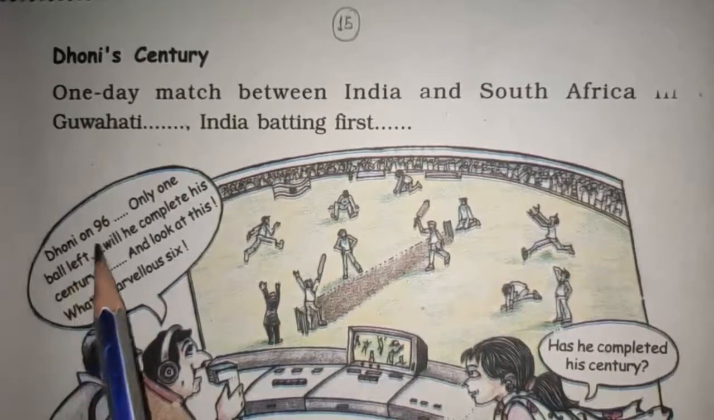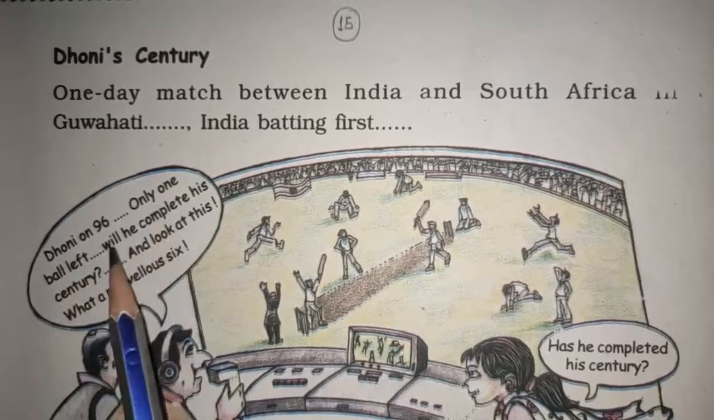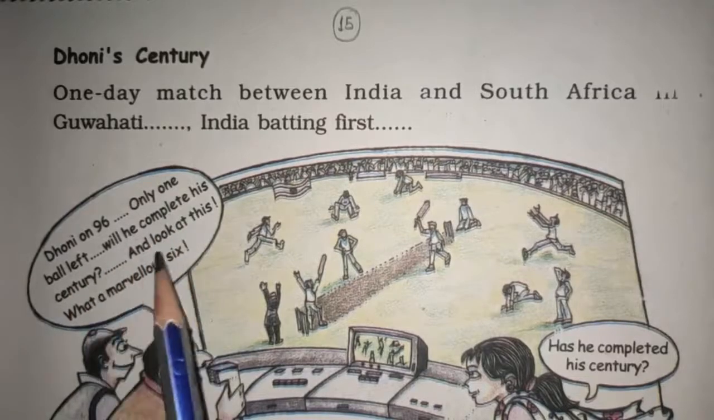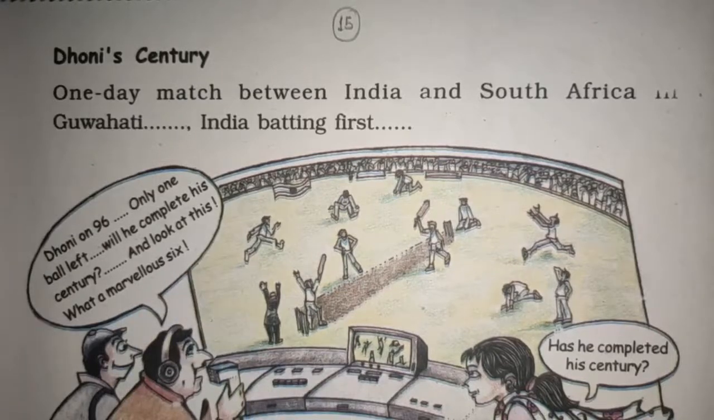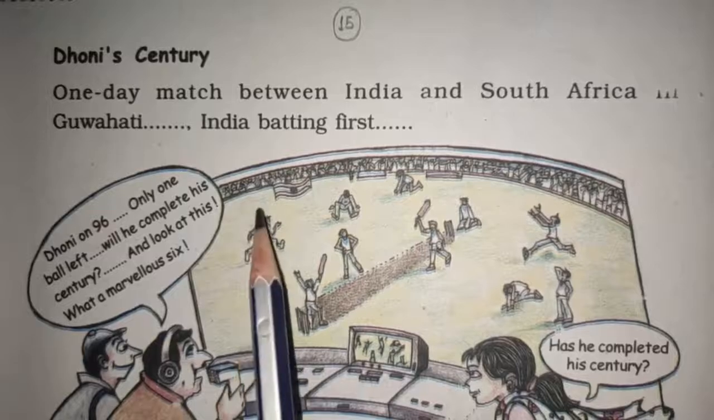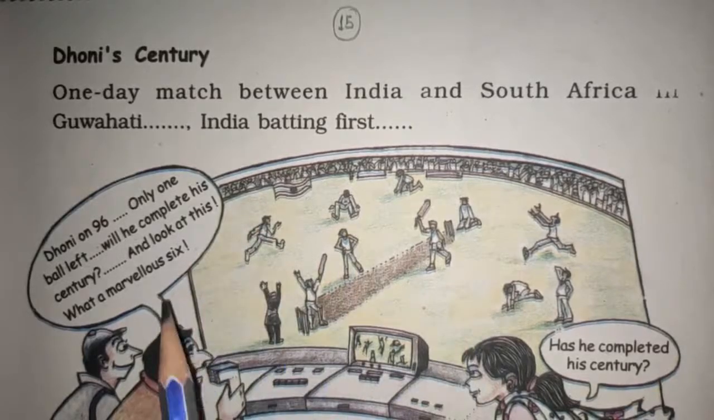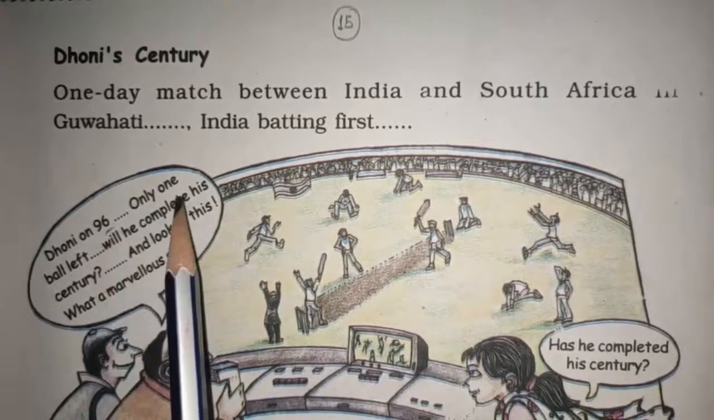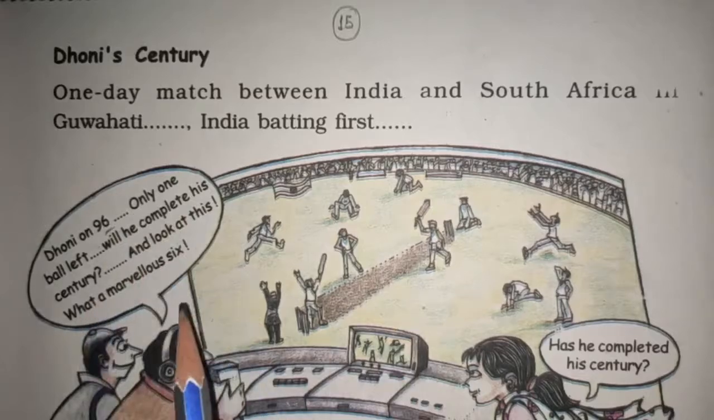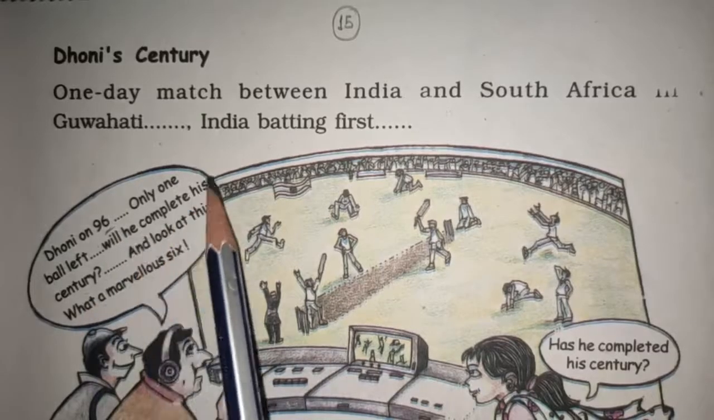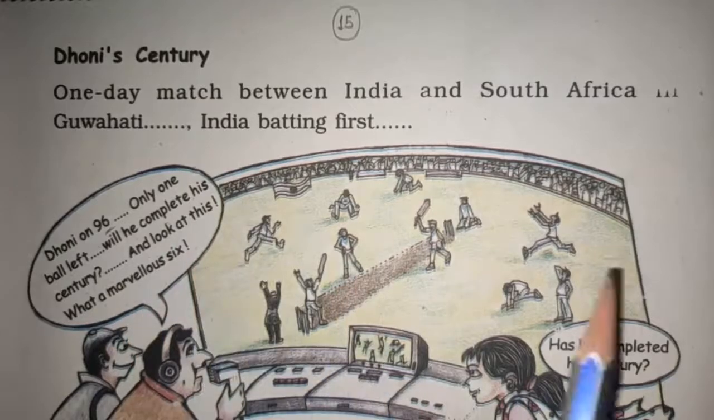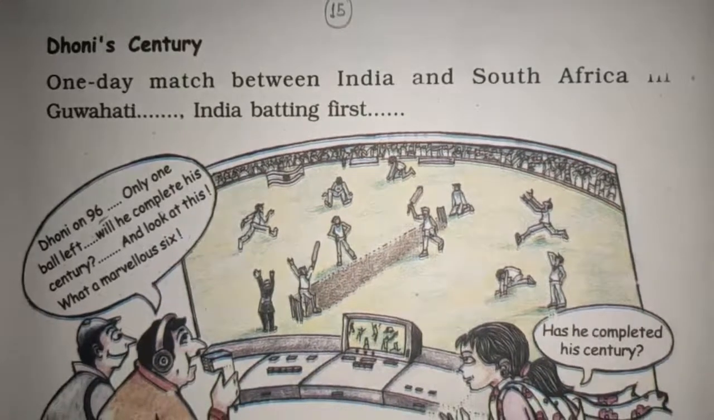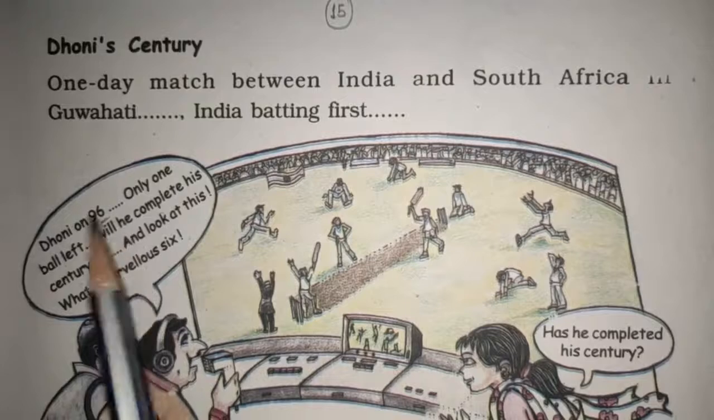So Dhoni on 96, only one ball left. Will he complete his century? And look at this, what a marvelous six. So here the commentator of the cricket match is announcing that Dhoni is on 96 and only one ball is left, and will he complete his century? And look at this, what a marvelous six. So Dhoni has hit a 6 and he has completed 100, I guess.